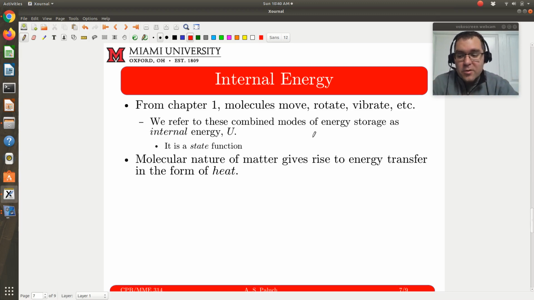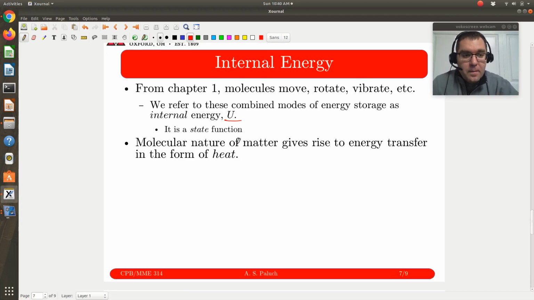Your internal energy is going to be symbolized by U. Internal energy is also going to be a state function, so it's going to be dependent on the state of my system. Once the state of my system is specified, it is fixed.